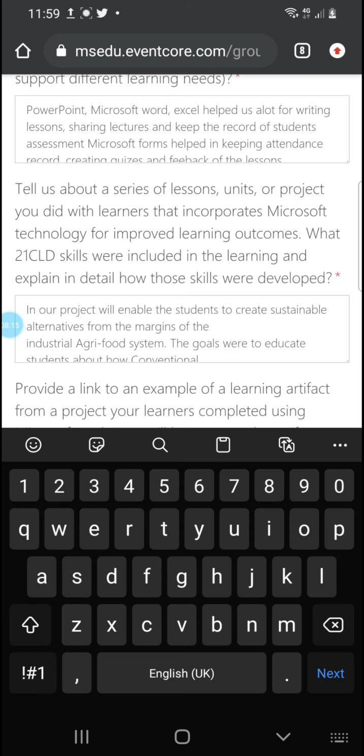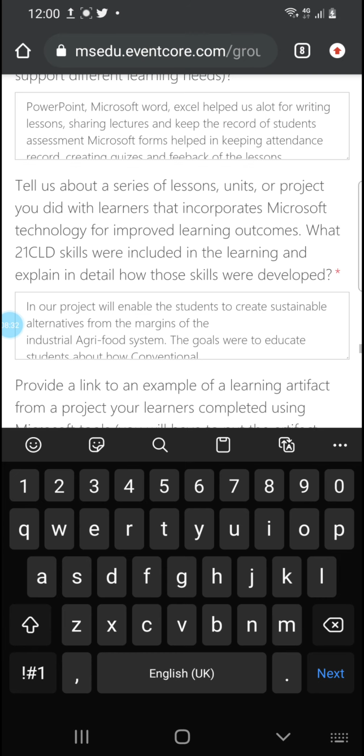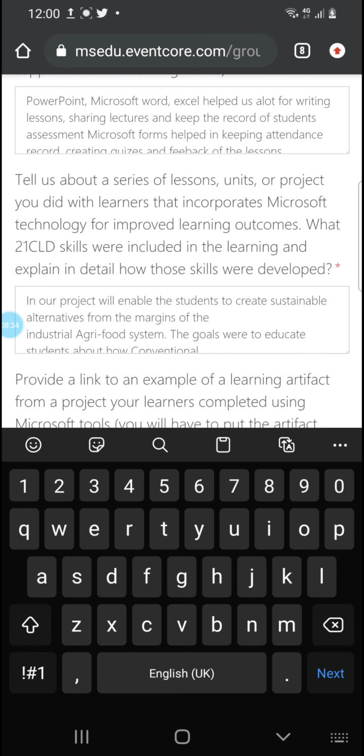So if you go back towards the 21st century learning skills, you may know what those skills are and how you can incorporate them in your students and in your colleagues as well. Just giving you a quick idea, it is about the 4 C's: collaboration, communication, critical thinking, and creativity.